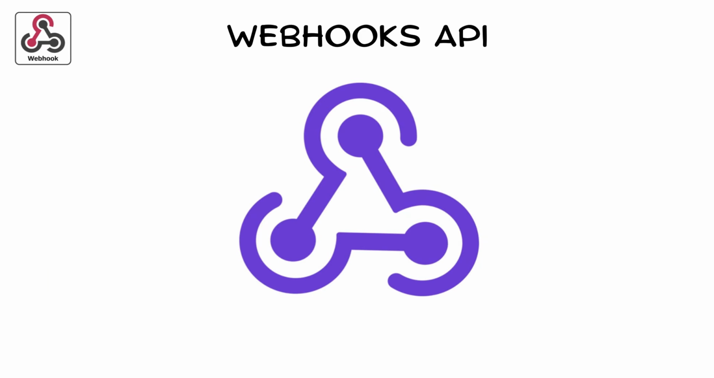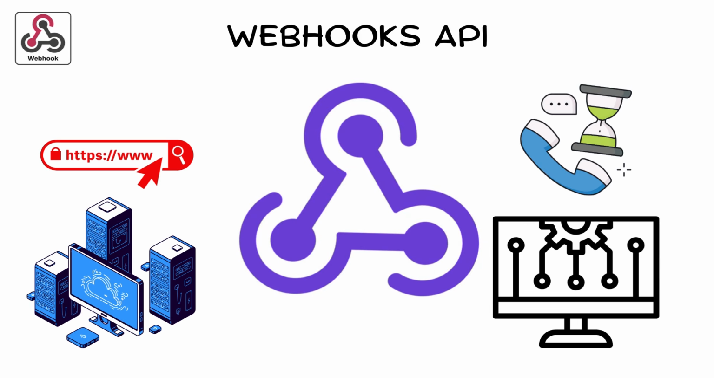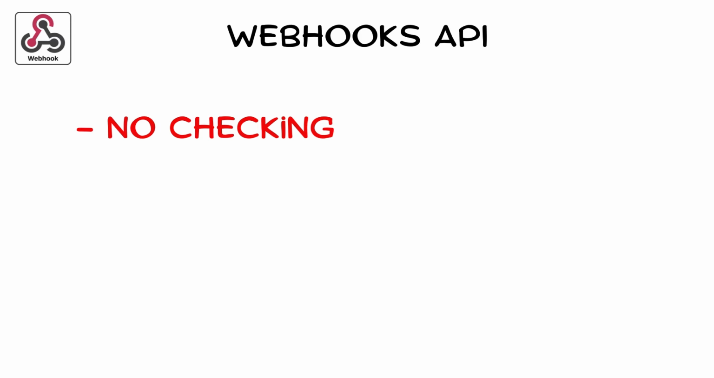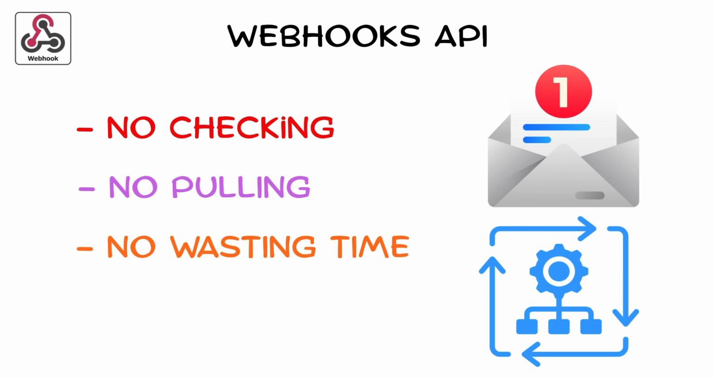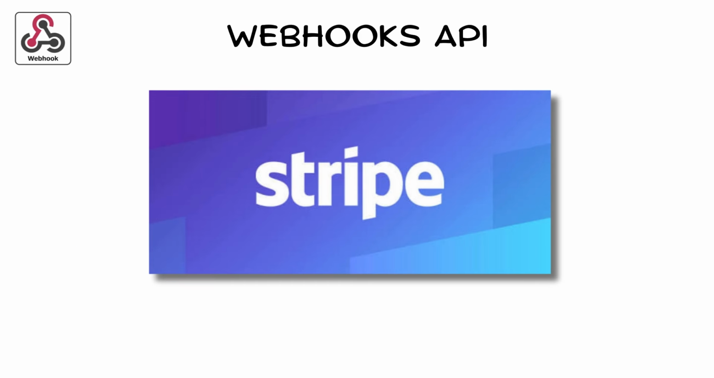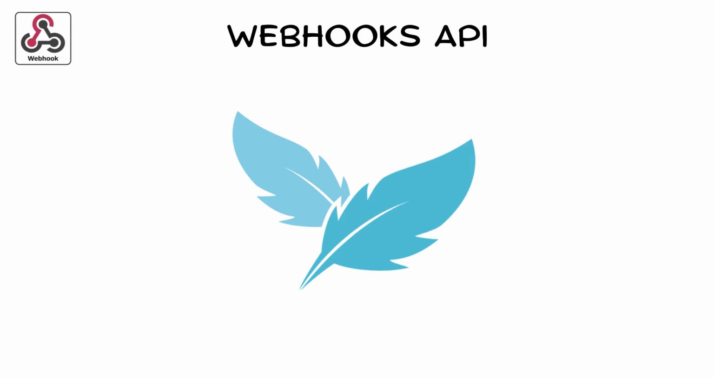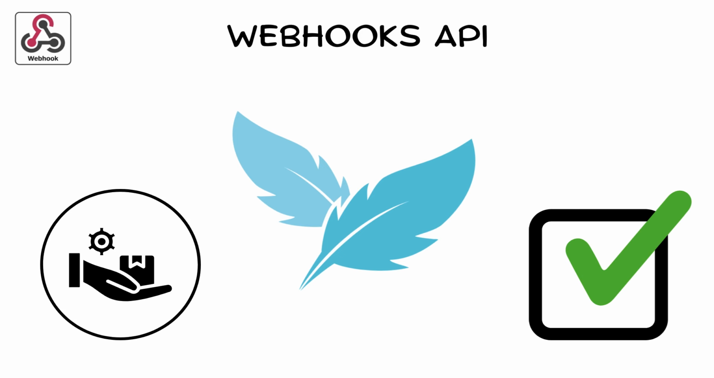A webhook is simply a URL on your server that another system calls when an event occurs. No checking, no polling, no wasting time. They power notifications, automation tools like Zapier, payment alerts from Stripe, and updates from GitHub. They're lightweight, simple, and incredibly useful.